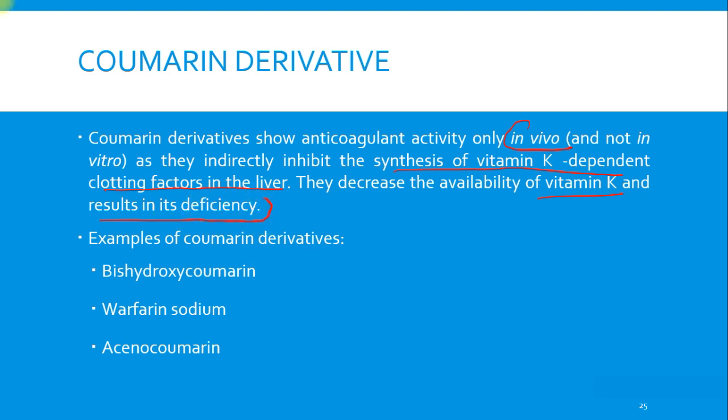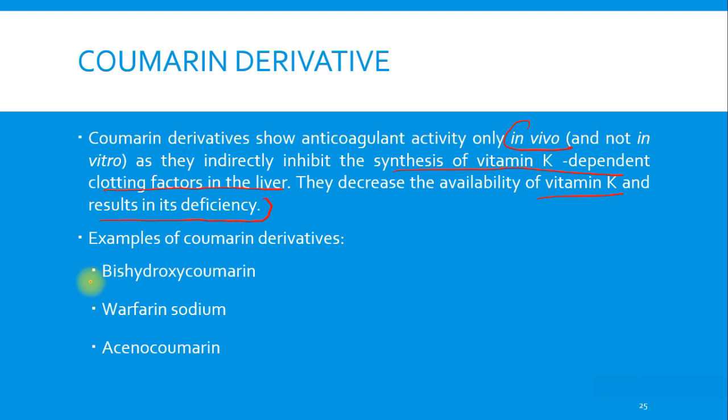You can correlate it with what we studied in vitamin K, that in excess or overdoses of the oral anticoagulants we have to use vitamin K. That's how they cause this vitamin K deficiency, and that's why we use vitamin K as an antidote in the overdosage of the oral anticoagulants.